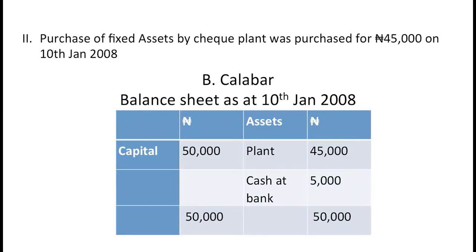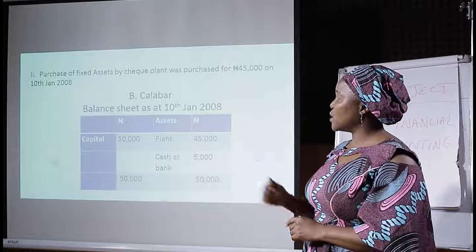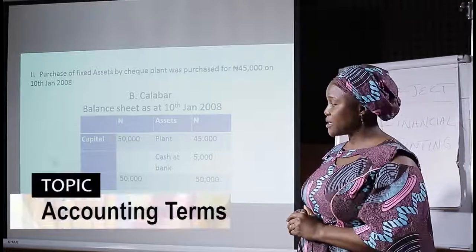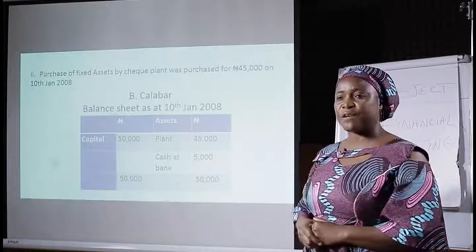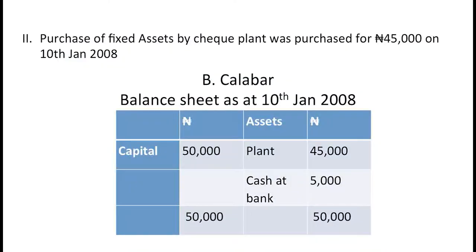We have two sides. Our capital is 50,000. The plant that was acquired is higher than the cash, and you must know that our balance sheet must come in sequence, the higher before the lower. Now, capital is on our debit side. We purchased a plant for 45,000 naira. The cash that we have at bank remains 5,000 naira.